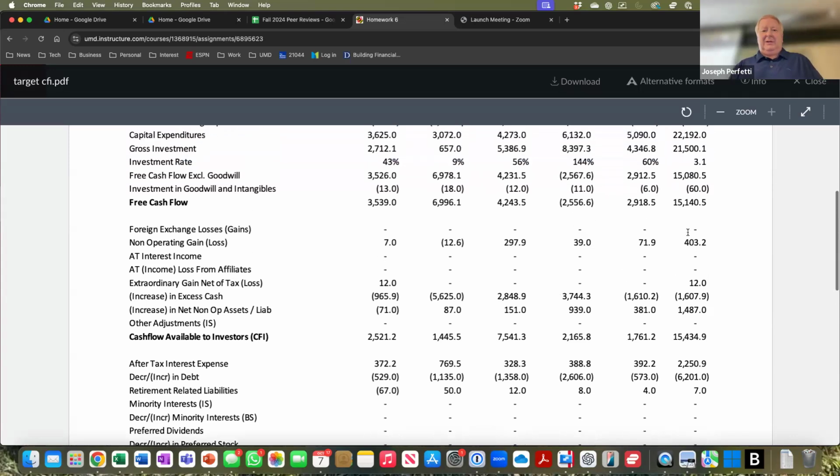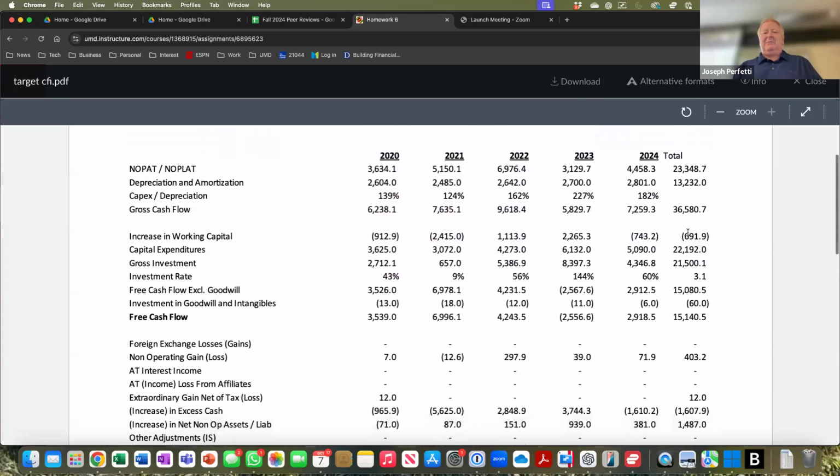Well, absolutely. Or Bloomberg, which is really helpful. But here's the point. If I'm looking here for outliers, what do I notice as an outlier, right? Gross cash flow went from 6.2 to 7.2, kind of an increase over 5 years, but peaked in 2022 at 9.6 billion, fell dramatically in 2023 to 5.8 billion.